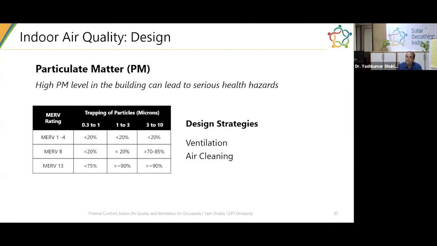So all these factors, as well as the cost, because periodically you have to replace the filter, need to be considered while maintaining and designing indoor air quality in your buildings. Again, it depends on what your building application is, what its usage is, and what the target is. For example, if you want to design for a health facility, which could be a part of your resilient building, then you have to have a very good filtration system.